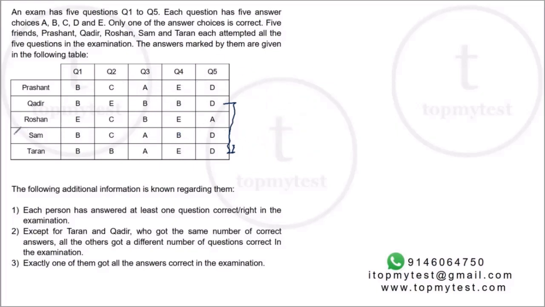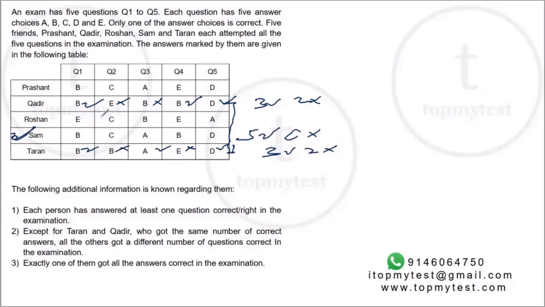So if I get Sam all right, that will be the answer key for the examination. So it'll be 5 right, 0 wrong. Let's calculate the scores of others. Let's do Kader and Taran first. Kader, this is right, wrong, wrong, right, right. So 3 right, 2 wrong. Taran should also get the same score. Right, wrong, right, wrong, right. So 3 right, 2 wrong.